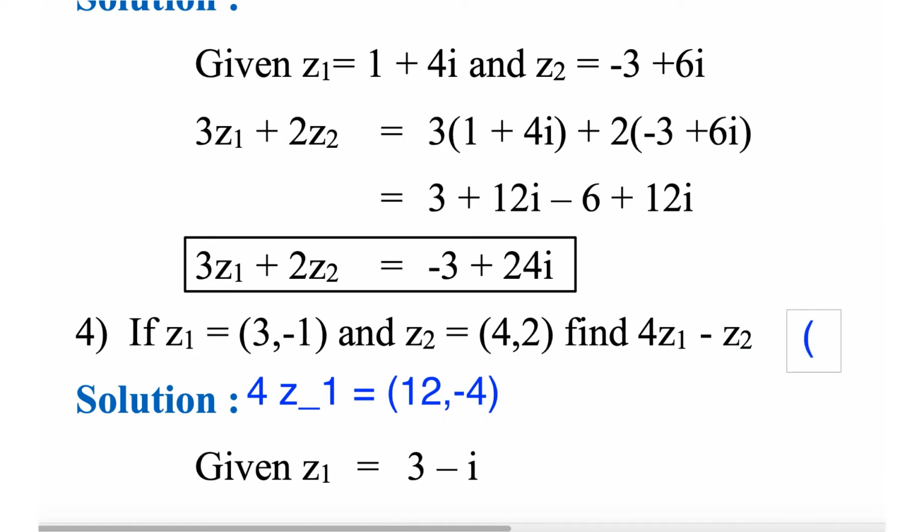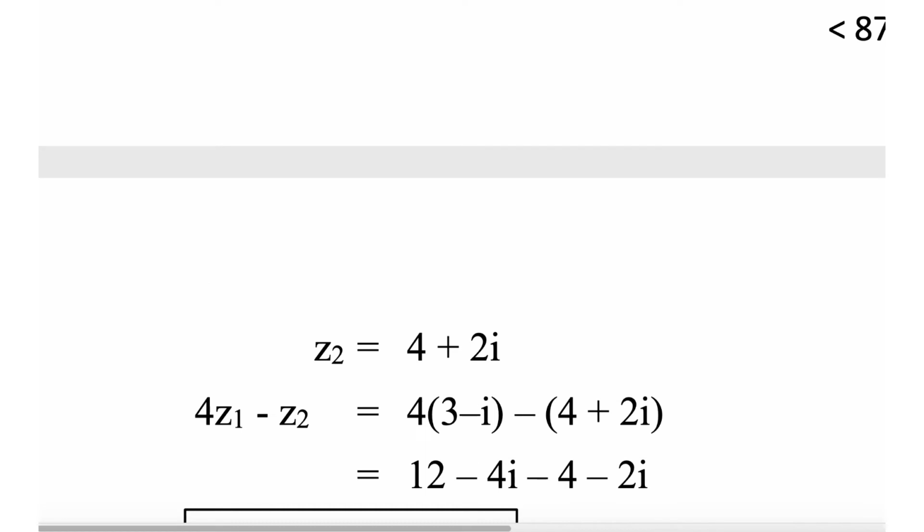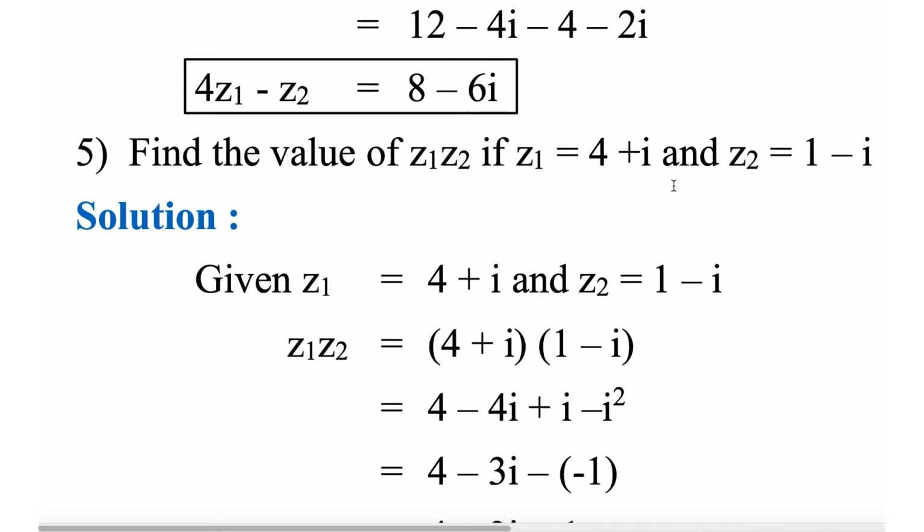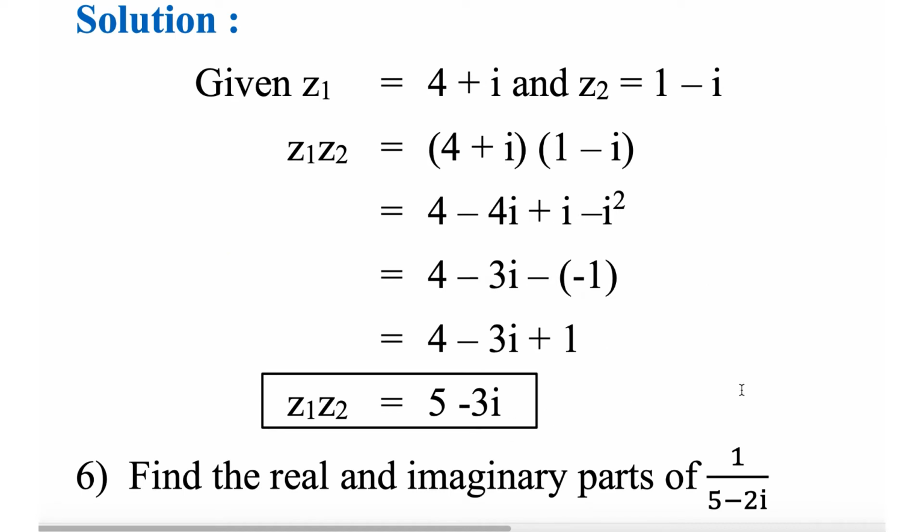We'll try. 12 minus 4 is 8. Minus 4 minus 2 is minus 6, and this is the answer. 8 minus 6i. Now find the value of z1 z2, if z1 is this, z2 is this. Multiply: 4 plus 1 is 5, minus 3i. 5 minus 3i is the answer.